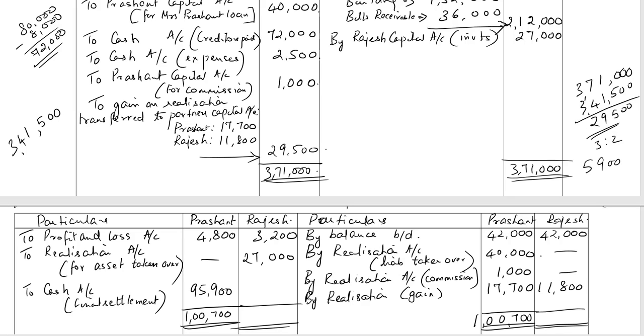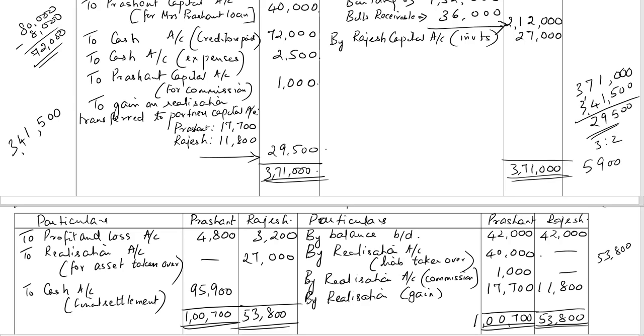In the case of Rajesh also, the credit side is greater. It's 53,800 rupees greater total. The balancing figure is 53,800 minus the total of the debit side for Rajesh, which comes up to 30,200. So it's 23,600 rupees, the balancing figure.